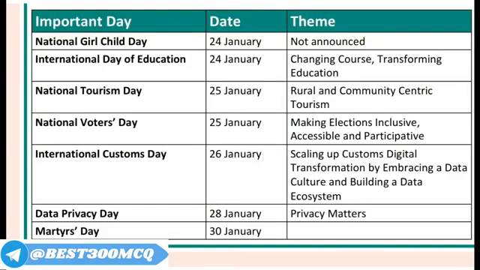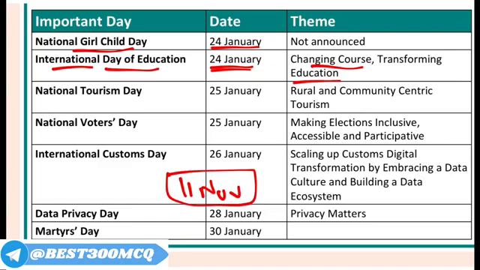Now let's start the revision video with important days. National Girl Child Day is 24th of January. International Day of Education is 24th of January and the theme was Changing Course, Transforming Education. Now when is the National Education Day? It is on 11th of November because it is the birth anniversary of Maulana Abul Kalam Azad.